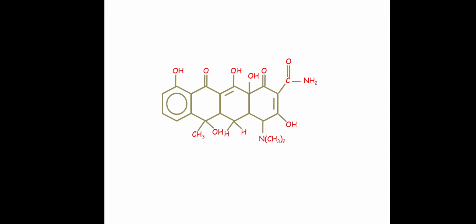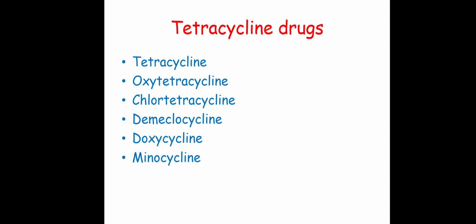Now, as the name says, their chemical structure contains four cycles. So the tetracycline drugs coming under this group are tetracycline itself, oxytetracycline, chlortetracycline, demeclocycline, doxycycline, and minocycline.